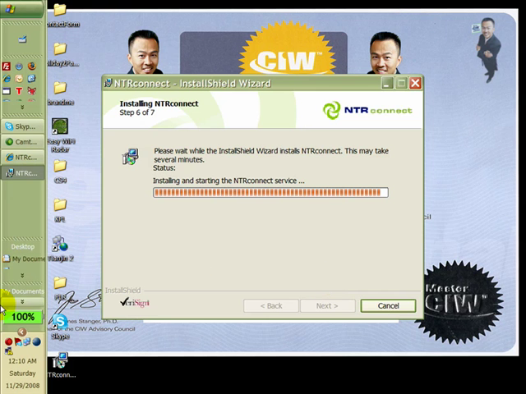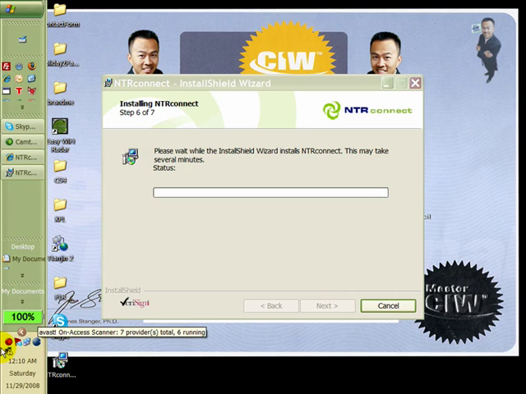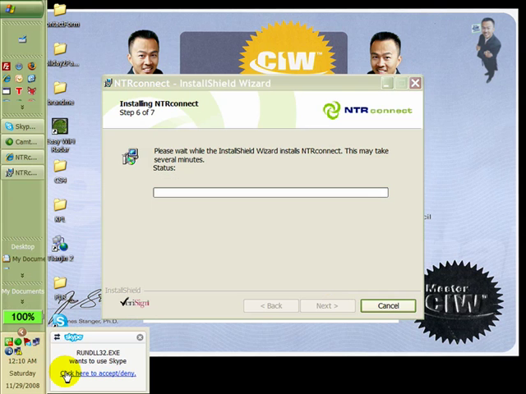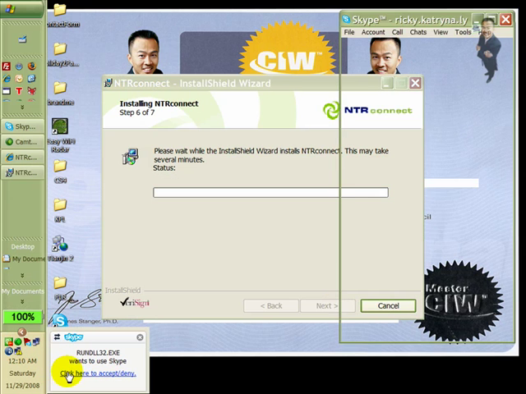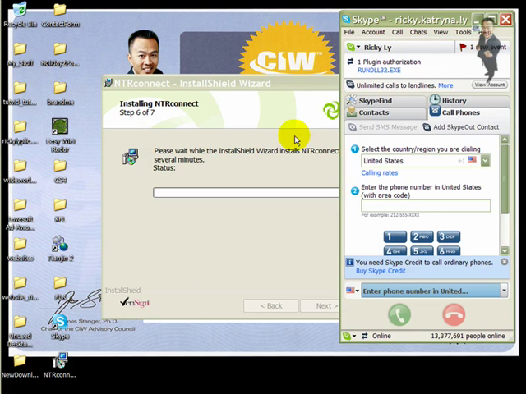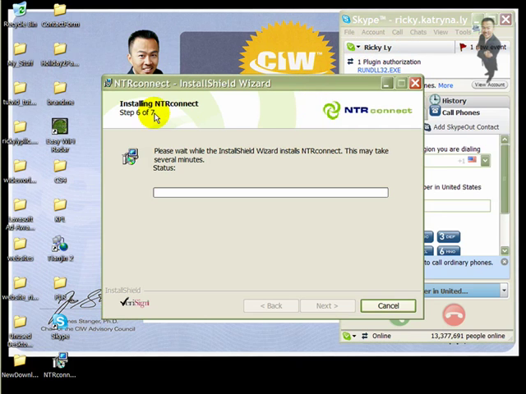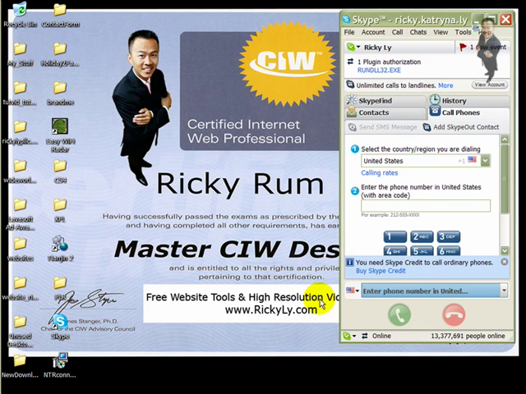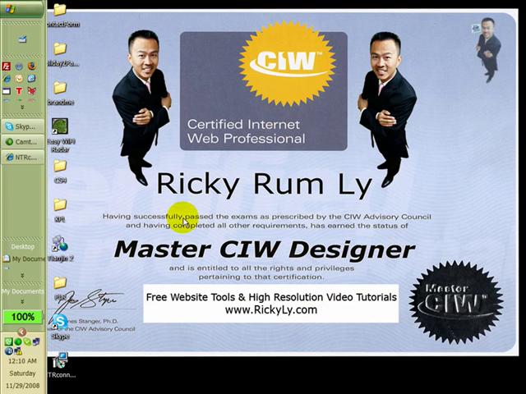Now as you can see, on this side of the screen on my computer, you don't see the icon for ntrconnect. But now that ntrconnect is installing and it's finished, over here now you see ntrconnect state online.